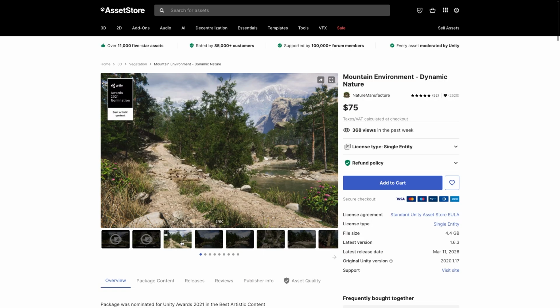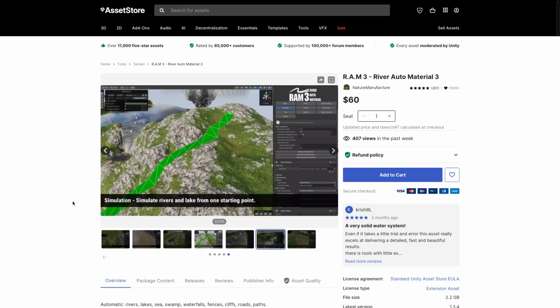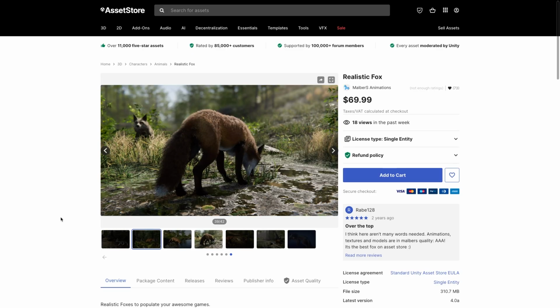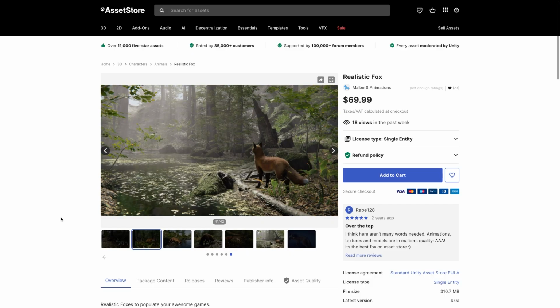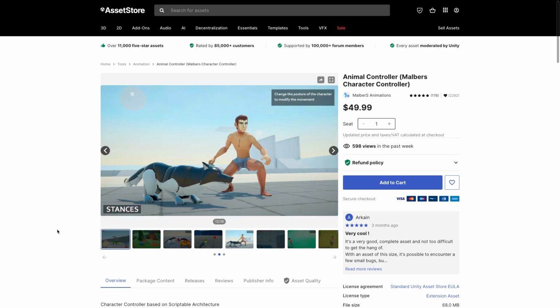For the forest environment, I'm looking at Nature Manufacture for their Mountain Environment Pack and River Auto Material 3 to get realistic nature out of the box. For our character, I chose Malbur's Animation's Realistic Fox, because it's cute as hell and it works seamlessly with their character controller asset.